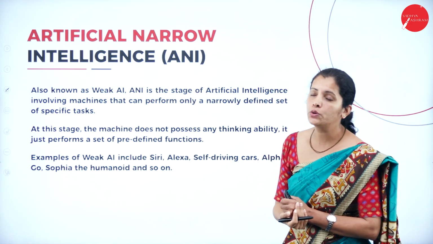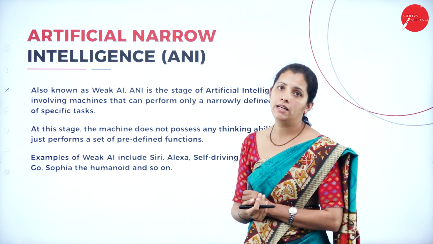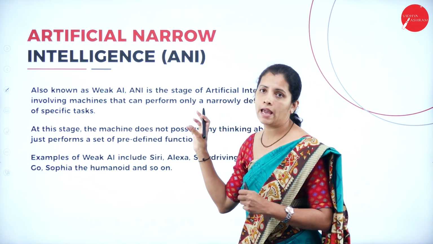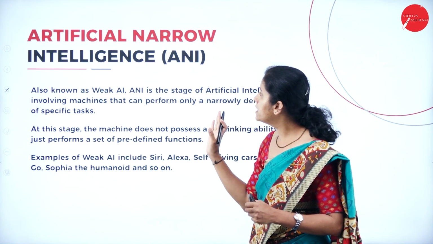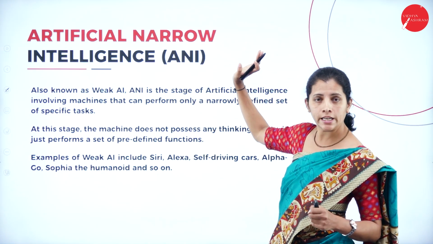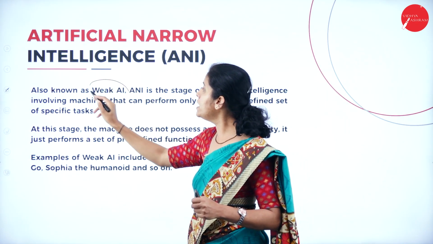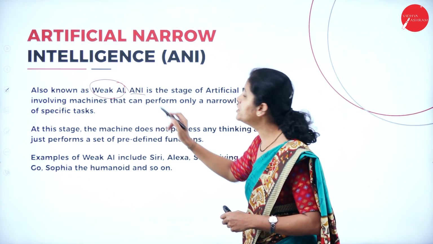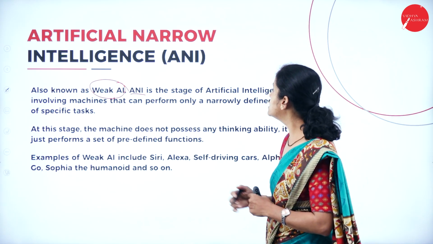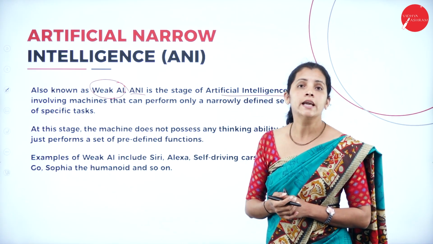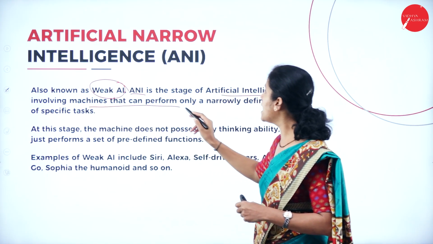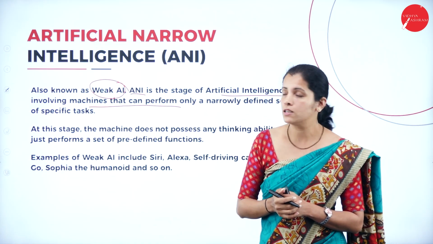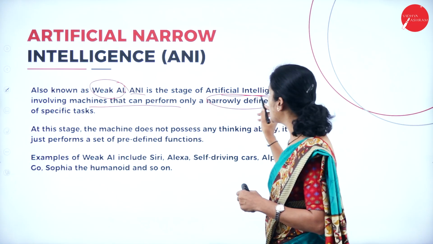At the beginning, I'm going to have artificial narrow intelligence, called ANI. It is called weak AI. Dear student, remember here, artificial narrow intelligence is nothing but weak artificial intelligence. Artificial narrow intelligence is the stage of artificial intelligence involving machines that can perform only a narrowly defined set of specific tasks. So what is the meaning of narrowly defined?